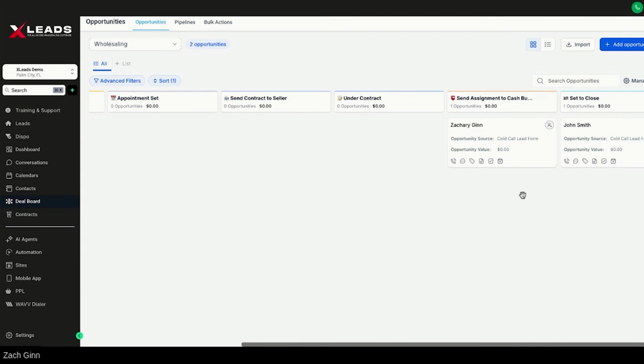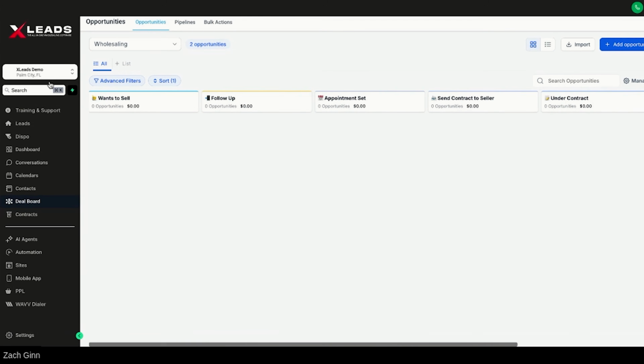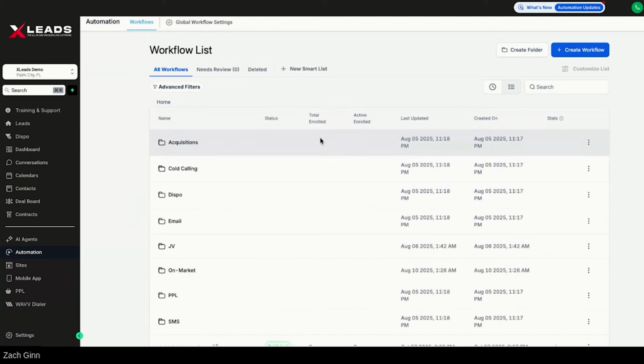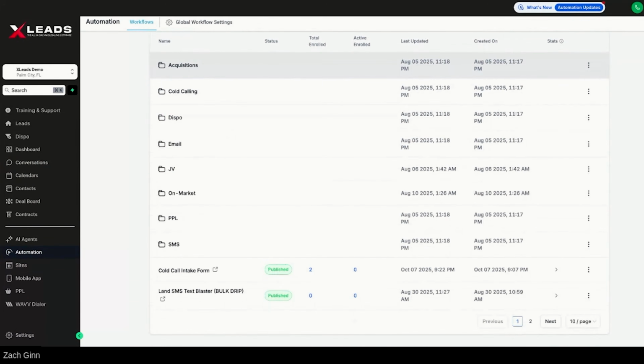Now, basically, on the front end, it seems pretty simple, right? You sign up, you got all this stuff right here, you're good to go. What you can also do is, for example, we have a whole army of automations on the back end here, basically running this entire thing. Cool part is you don't really need to even see it or mess with it, because it's all being done behind the scenes.